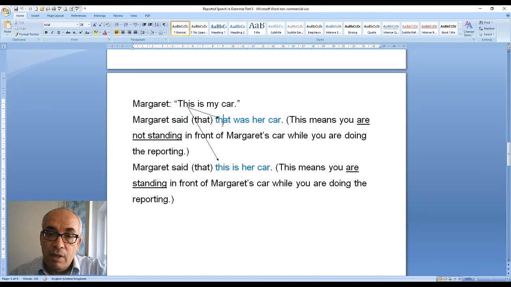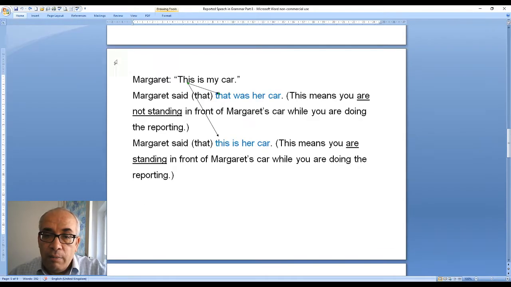Most of the time we change this into that, we change is into was, we change my car into her car. Because said is past, I can use that with the past, and I can use was with the past, and that is okay. But you have to see her in this sentence and her in this sentence. This means all the time we change my into her. All the time we change possessive adjectives.